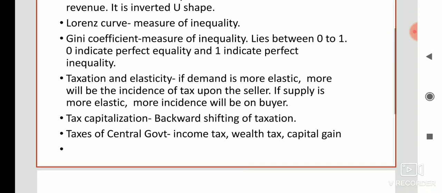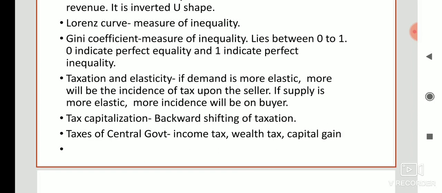Similarly, next one, tax capitalization. There is a concept called tax capitalization, which means backward shifting of taxation. Backward shifting means when tax shifts from buyer to seller, that is called backward shifting of taxation.